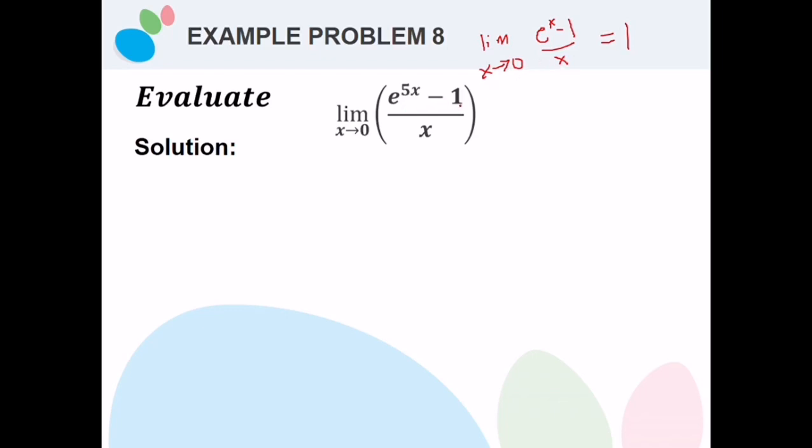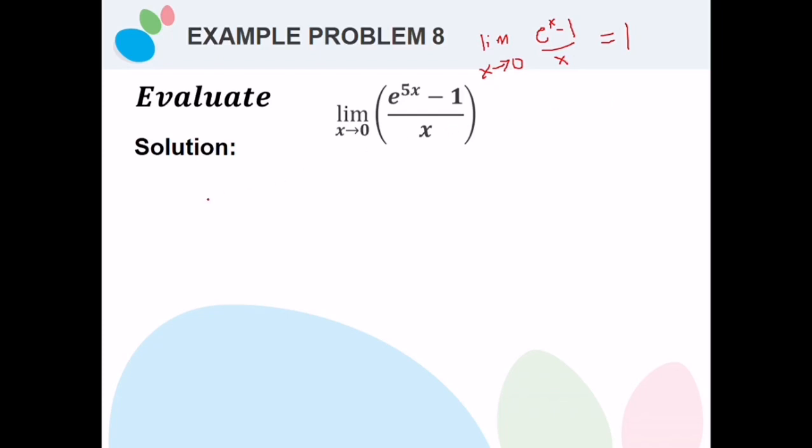Okay, so first, let us try. Again, based on the statement that I shared earlier, the special limits are only applicable when our given is in indeterminate form. By inspection, we can say that this is already an indeterminate form, because when you substitute x by 0, automatically our denominator is 0. So any constant or variable divided by 0 is an indeterminate form, so we need to use a special limit.